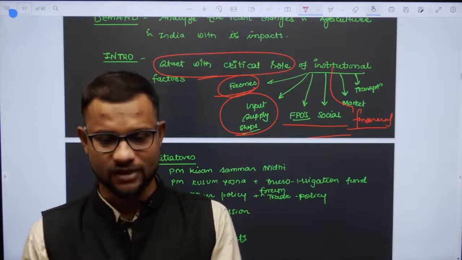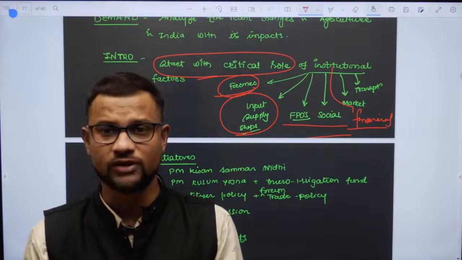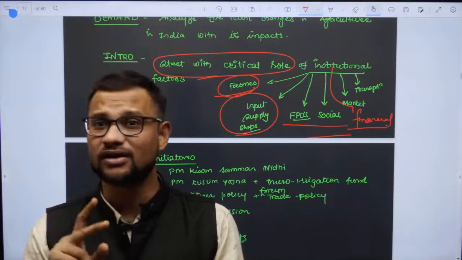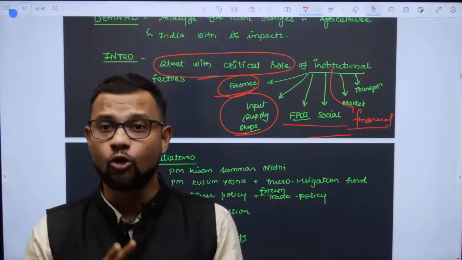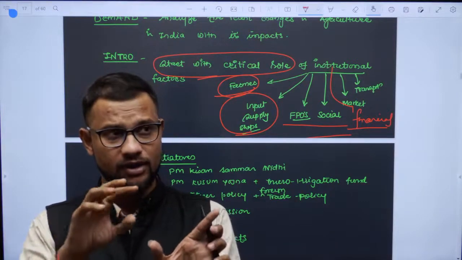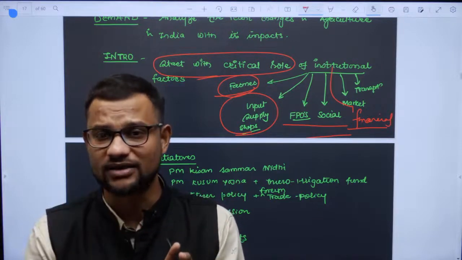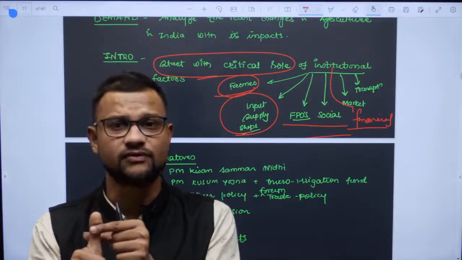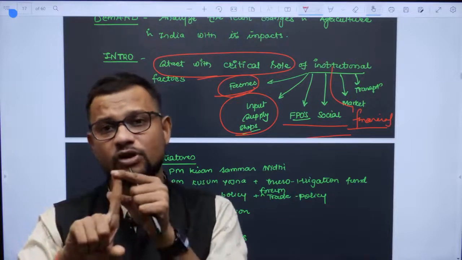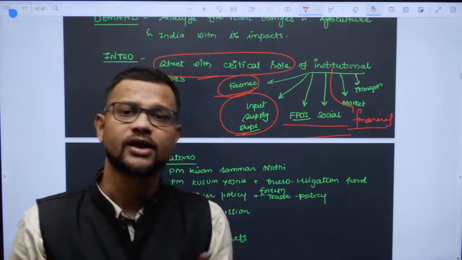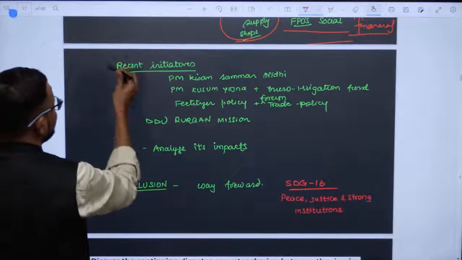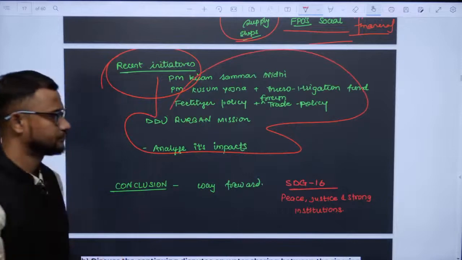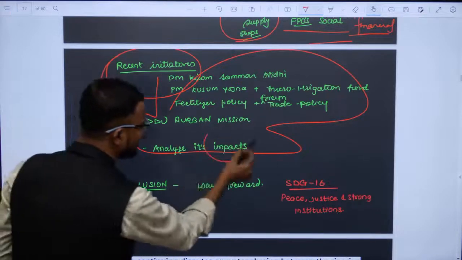The things are like the PM Kisan Samman Yojana, the PM KUSUM Yojana for energy generation, solar power. Then you will find fund transfer schemes or loan waiver schemes, or even the soil health card, again an institutional thing. Fertilizer policy, yes, national fertilizer policy, or foreign trade policy where agriculture is again facilitated. These are all recent initiatives or institutional changes attempted by the government, and then write its impact, how it is impacting.